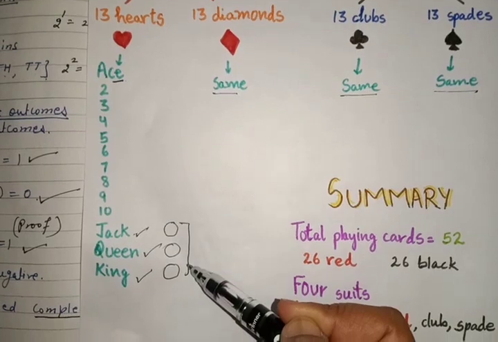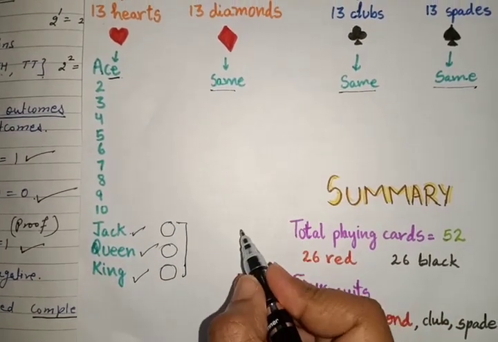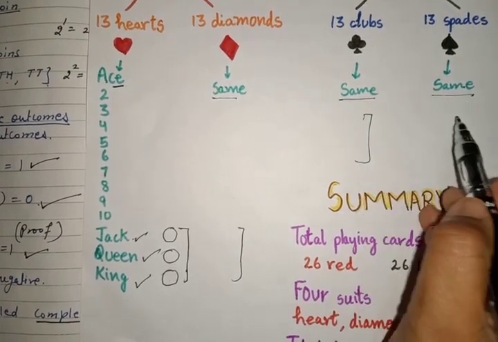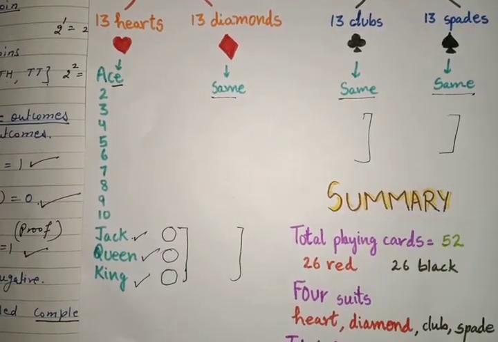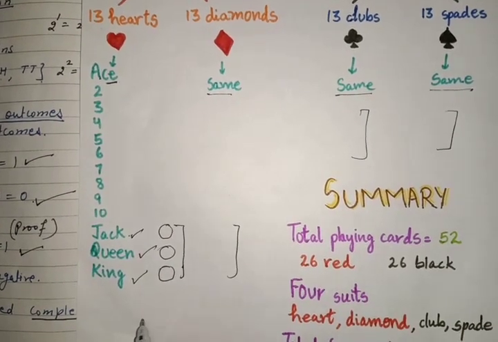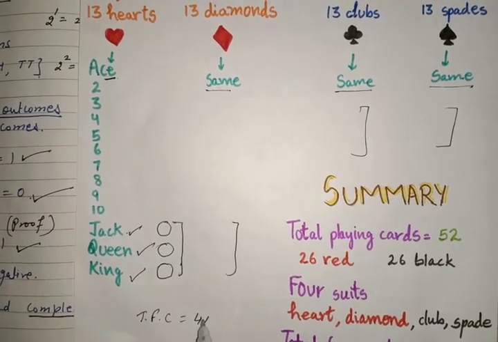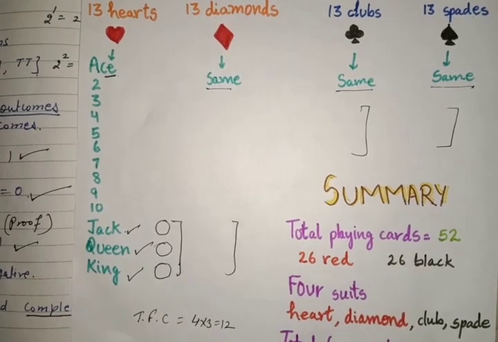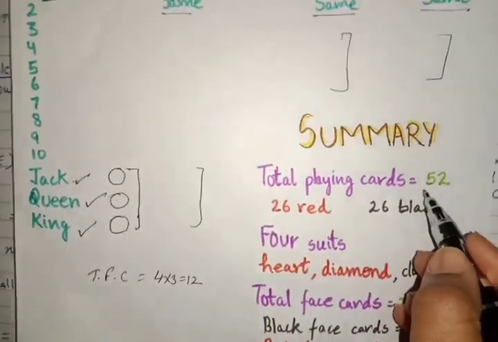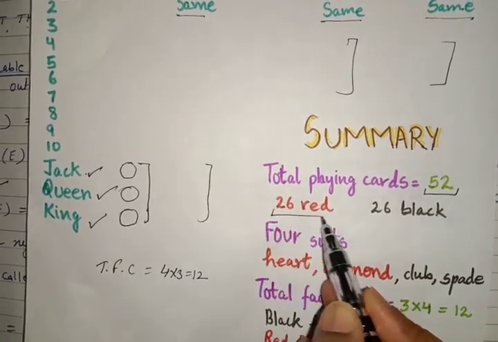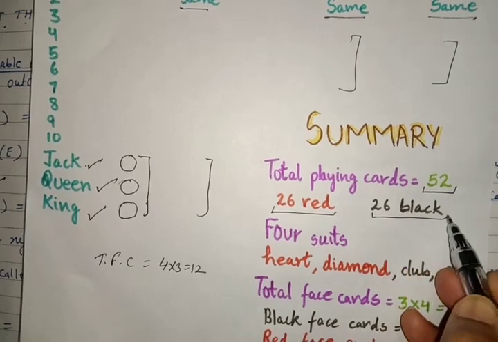So 3 face cards in hearts, 3 face cards in diamonds, 3 face cards in clubs and 3 face cards in spades. So how many total face cards? Total face cards are 4 into 3 is equal to 12. Now the summary of this, total playing cards, you need to learn this. Total playing cards are 52, 26 are red and 26 are black.